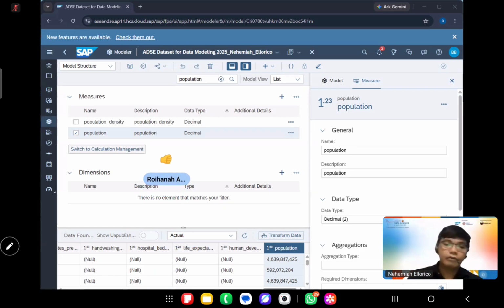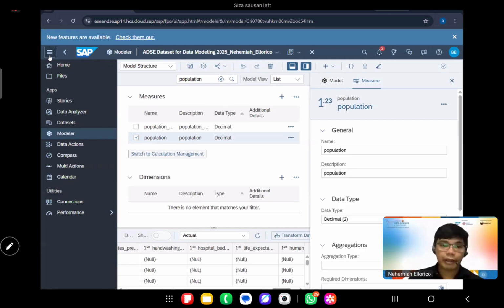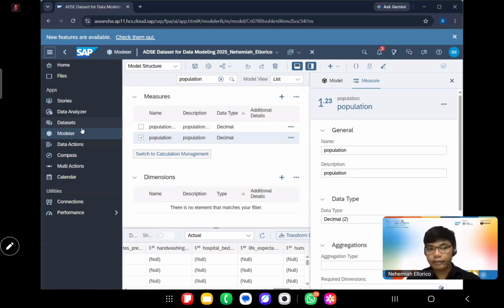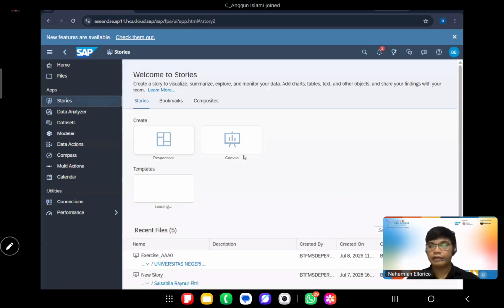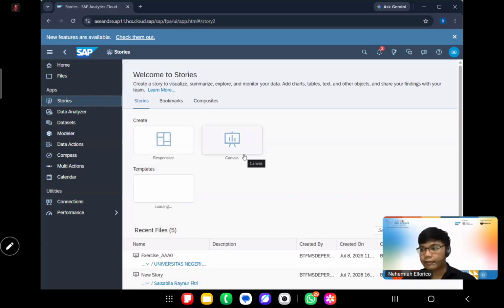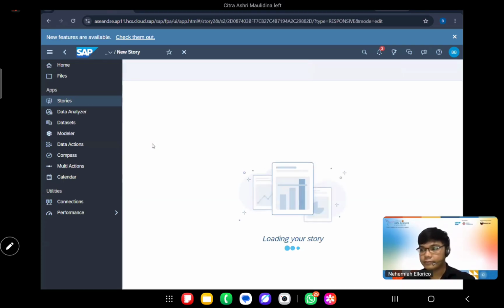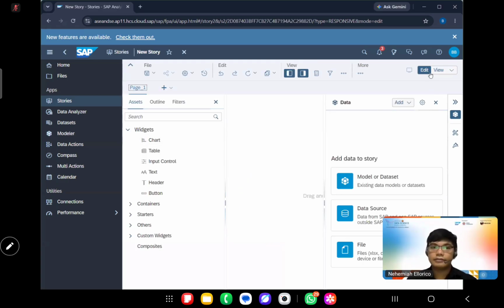Okay. Now, next, what we will do is create our first story. Again, we will expand our navigation bar, and then on the side of the screen, we will click stories. We would see this screen, and then we would click create, and it will look like this.